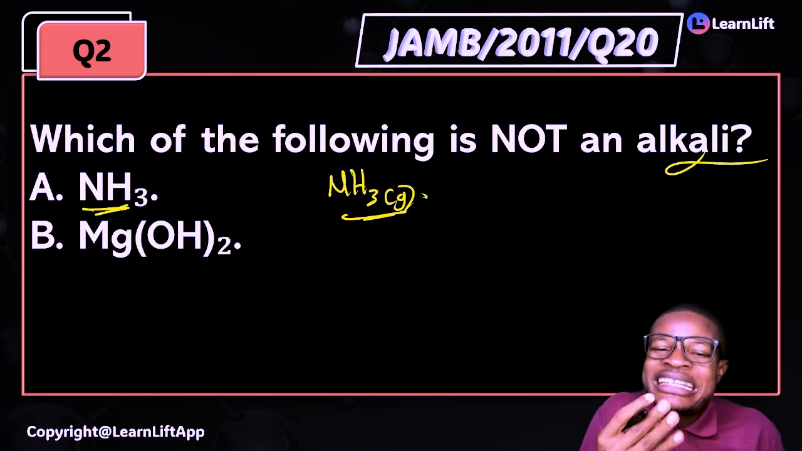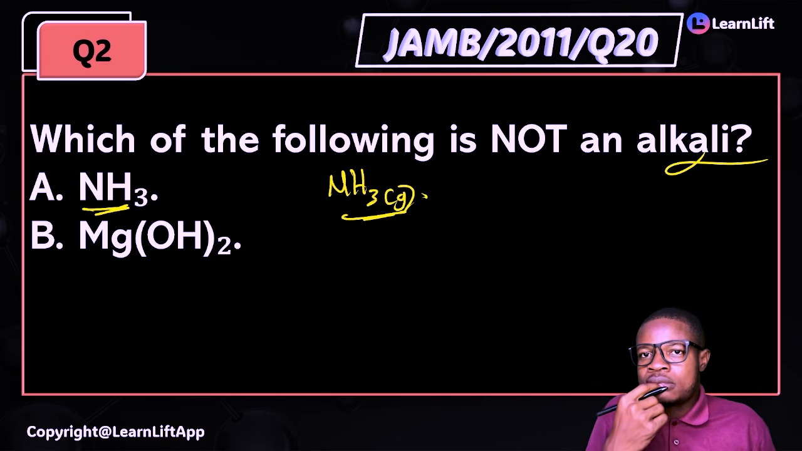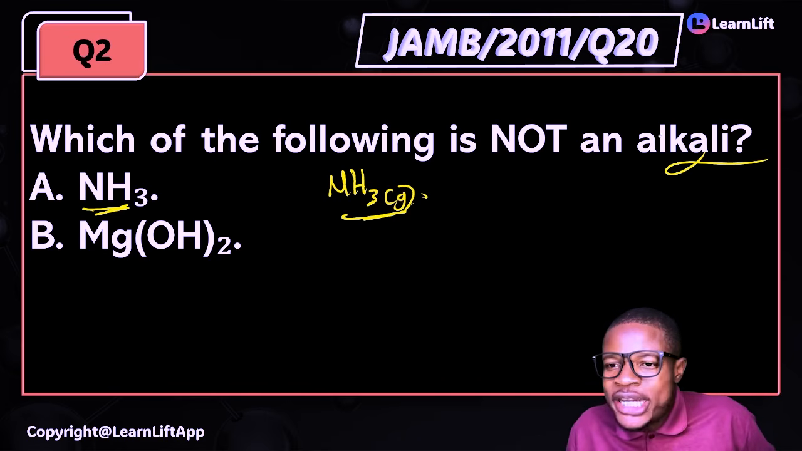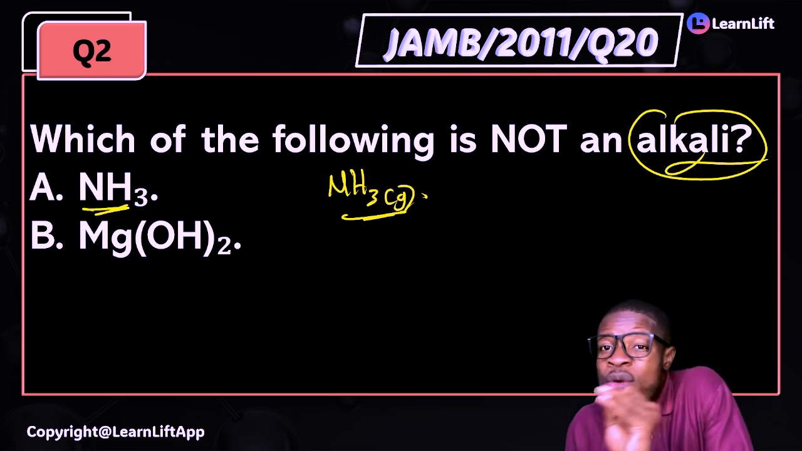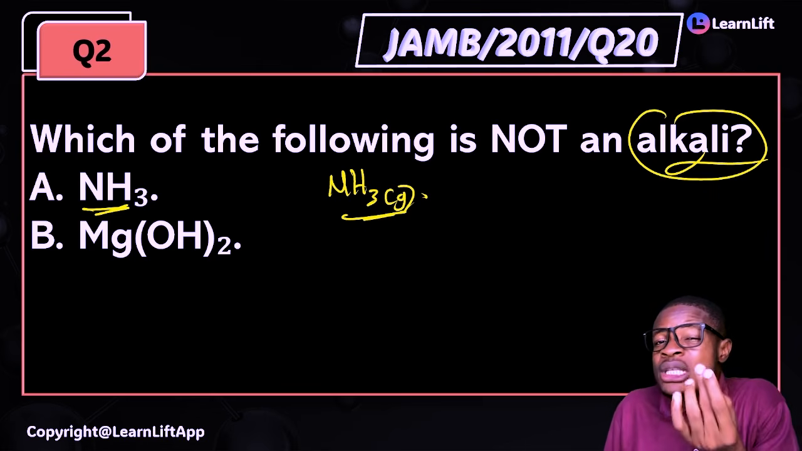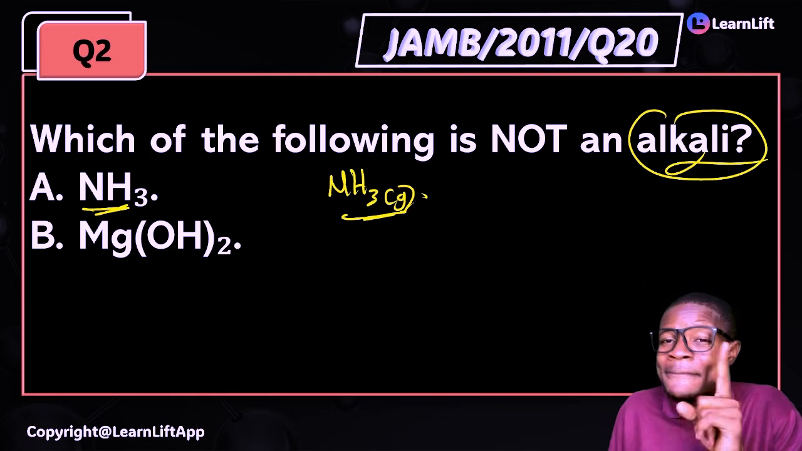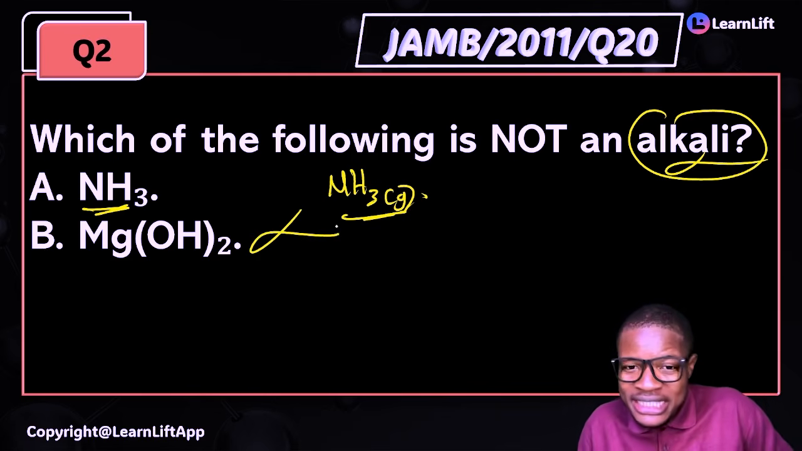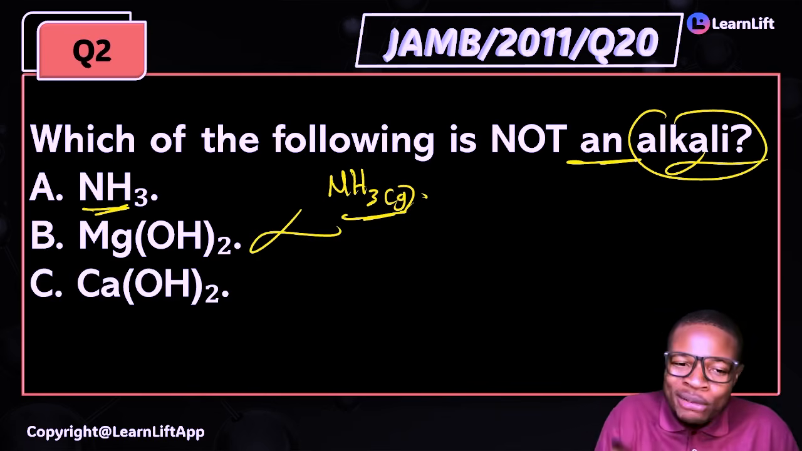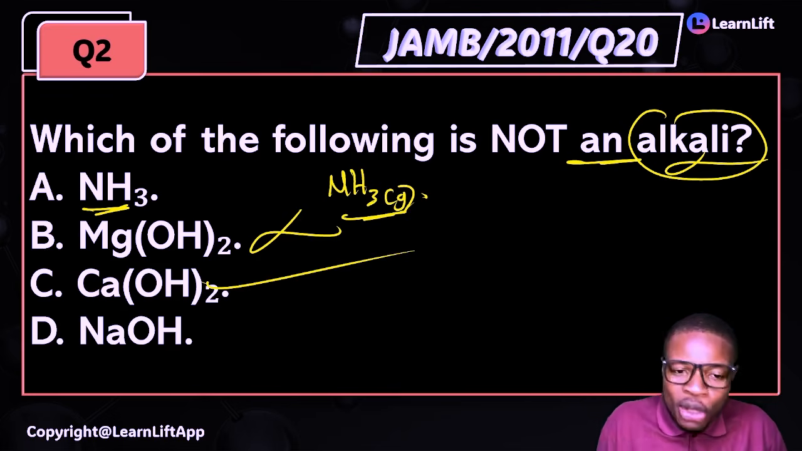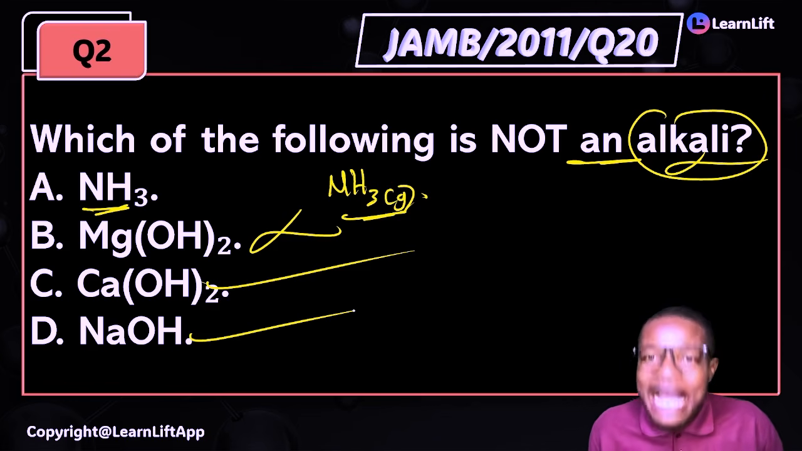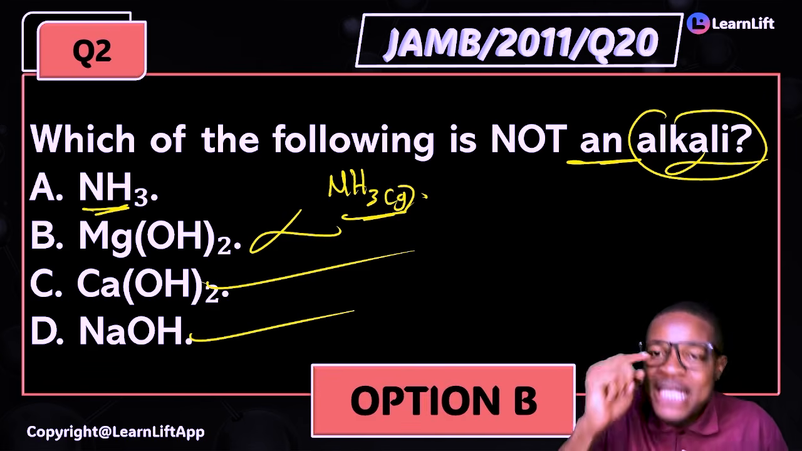Option B, magnesium hydroxide. Which of the following is not an alkali? Potassium, sodium, they will dissolve in water and form alkali. Calcium will dissolve slightly. Magnesium will never dissolve, so this is not an alkali. Option D, sodium, will dissolve. So what is the answer? Option B is the correct answer.